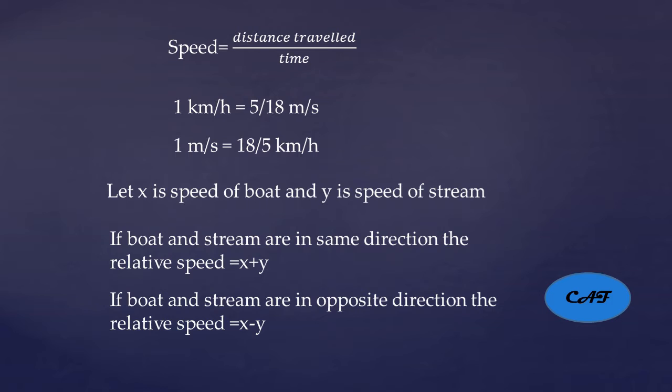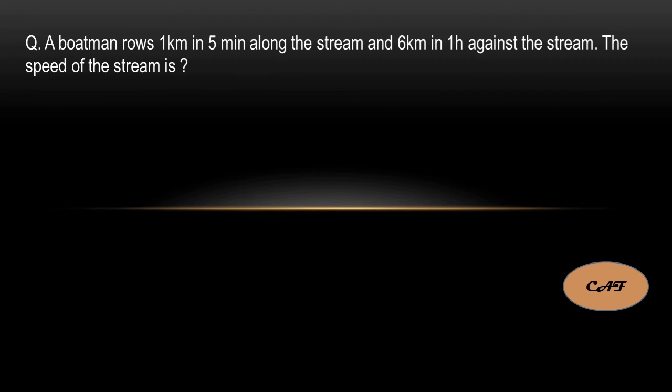Okay, let's go to problems. First question: a boatman rows 1 kilometer in 5 minutes along the stream and 6 kilometers in 1 hour against the stream. The speed of the stream is how much? If we row the boat along the stream, both boat and stream are in the same direction, then he covers 1 kilometer in 5 minutes. If they are in opposite directions, 6 kilometers in 1 hour. Let's take the data first.